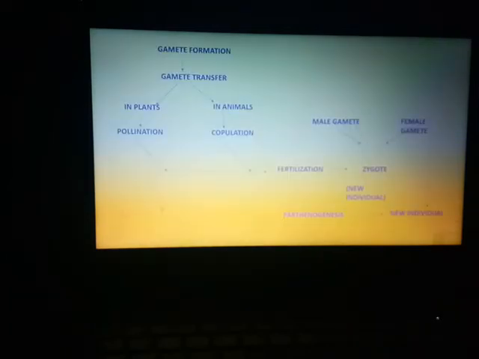Now, after gamete formation, the gametes need to be transferred. In plants, it is known as pollination. In animals, it is said to be copulation. After the transfer of the gametes, they have to fertilize. That means the male gamete and the female gamete will fuse to form a single cell, that is the zygote. Now, one interesting thing is that sometimes from the female gamete, an individual can develop directly without fertilization. That process is known as parthenogenesis. This you will learn again in detail in further classes.